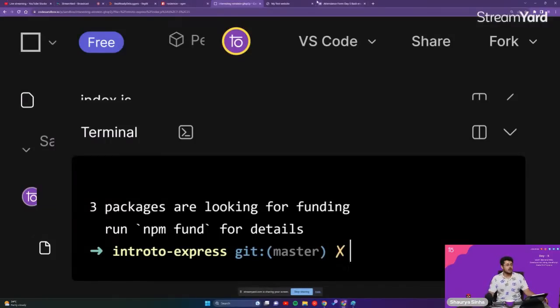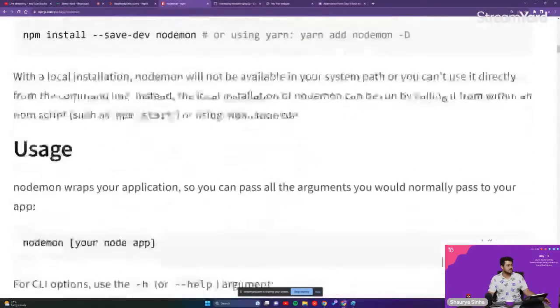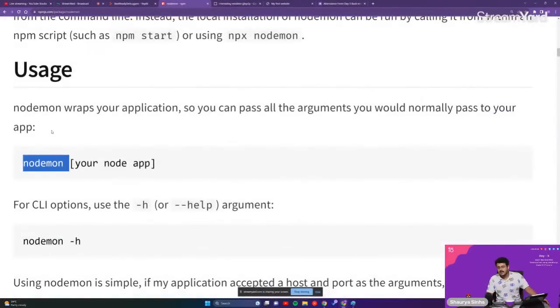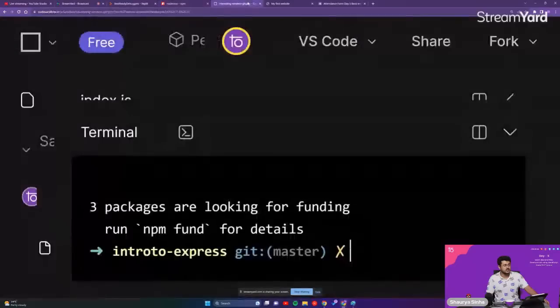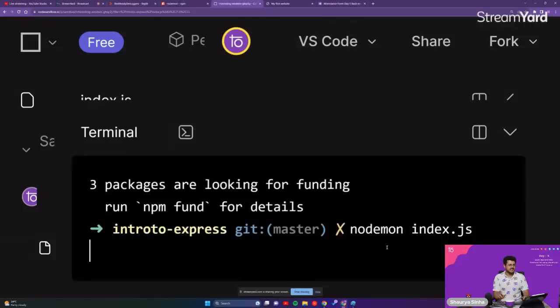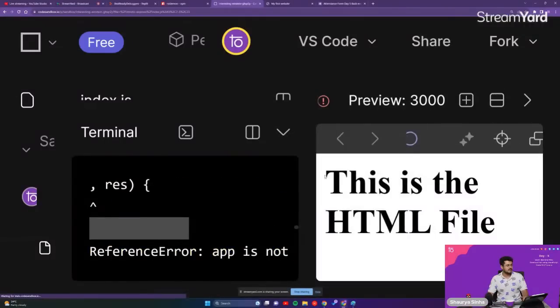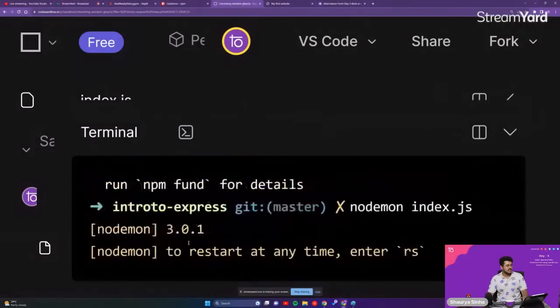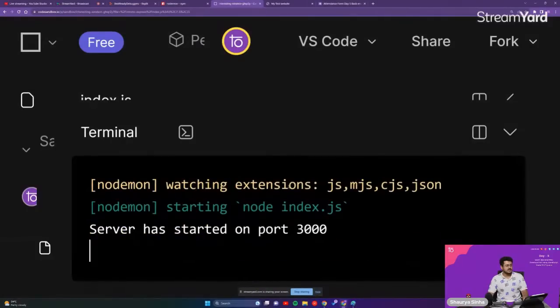Now, instead of using node, guys, you can just go and check its use case as well. Instead of using node and this index.js, we're going to use nodemon index.js, guys. So come back right over here. We'll write nodemon index.js. We'll press enter. As you're able to see, it is showing that to restart at any time, enter rs, watching extension js, mjs, cjs, json, starting node index.js. So it has started that for us, guys.